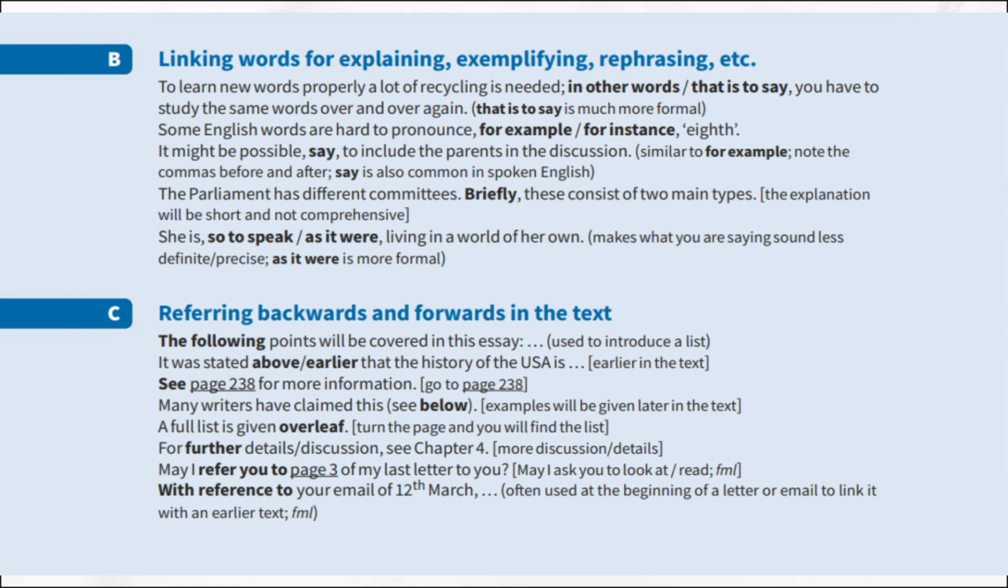Referring backwards and forwards in the text. Finally, let us look at expressions used to refer to other parts of a text. To introduce a list, we use the following. The following points will be covered in this essay. To refer to something earlier in the text, we use above or earlier. It was stated above that the history of the USA is.